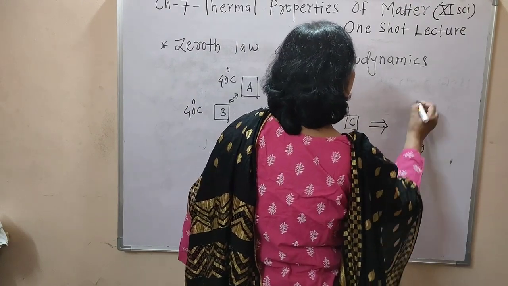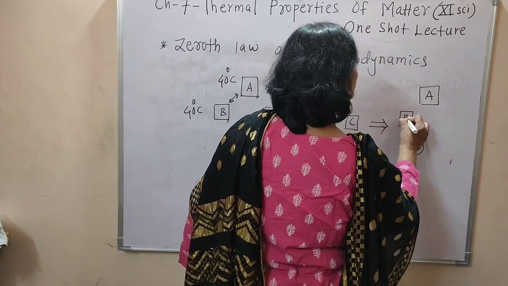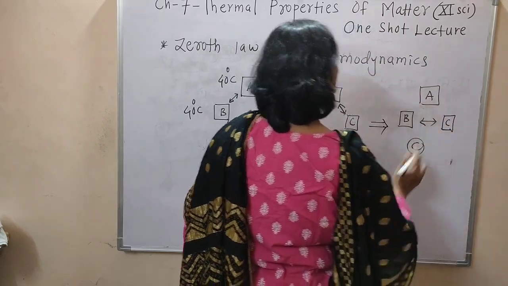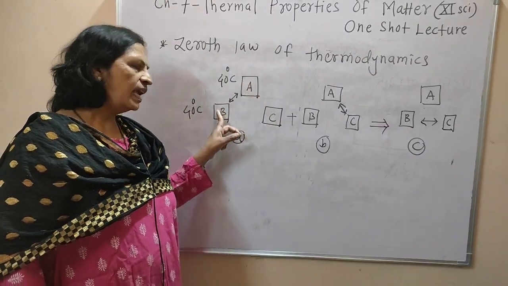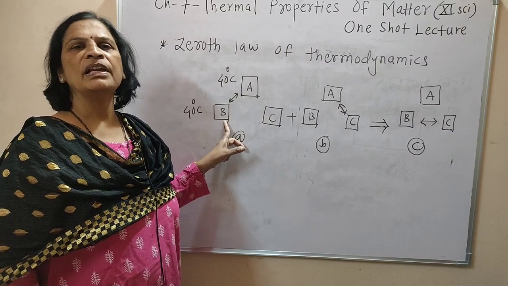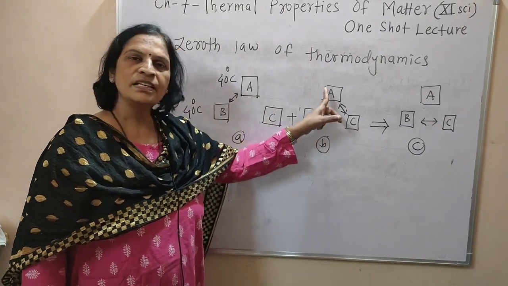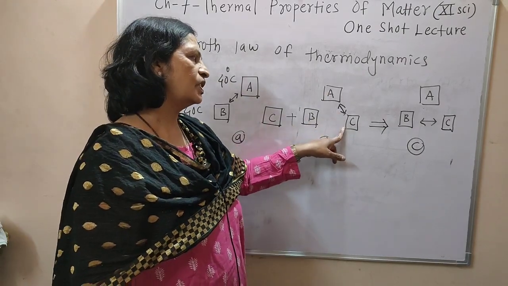Now figure C, system A, system B and system C. Now in figure A, system A and B are in thermal equilibrium with each other. And in figure B, system A and system C are in thermal equilibrium with each other.